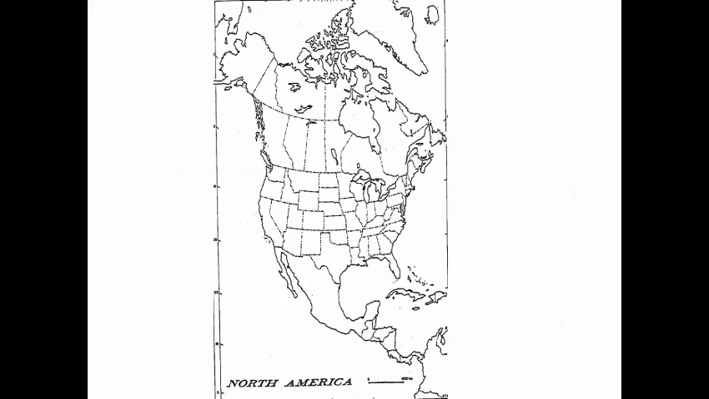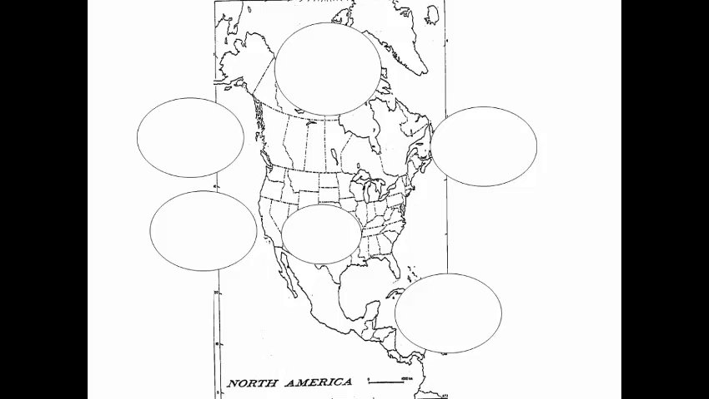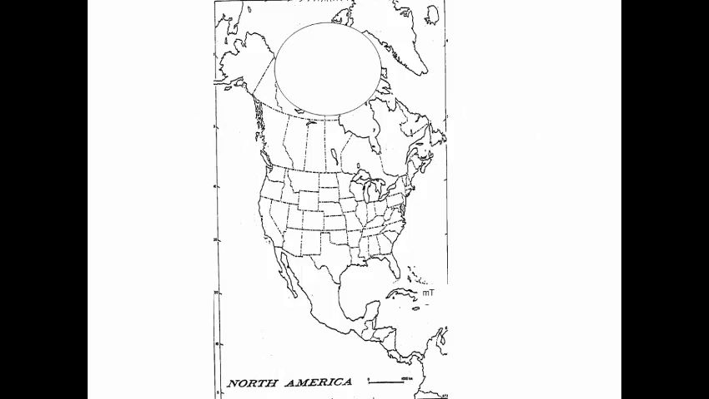In North America, there are 6 major air masses that affect climate. They are located here, here, here, here, here, and yes, here. Okay, so let's talk about each of these air masses individually, starting with this one over the Arctic.